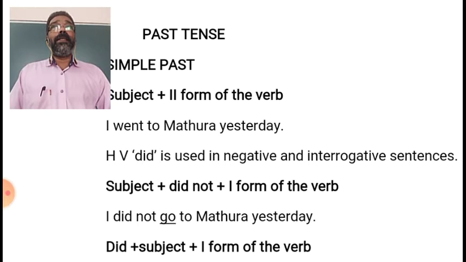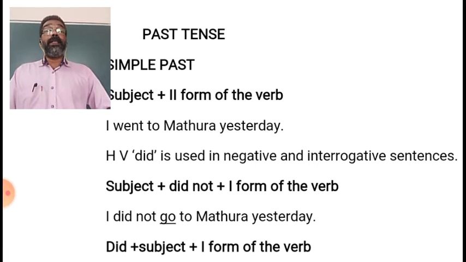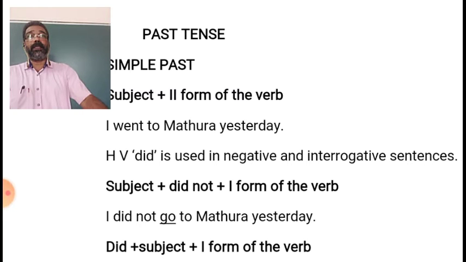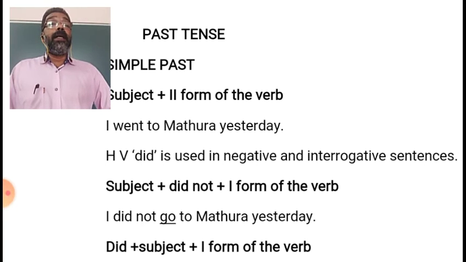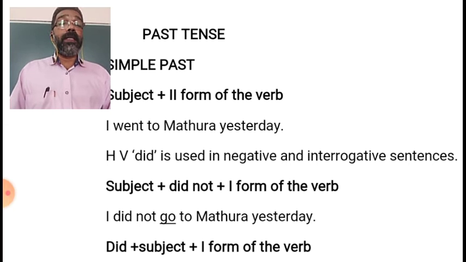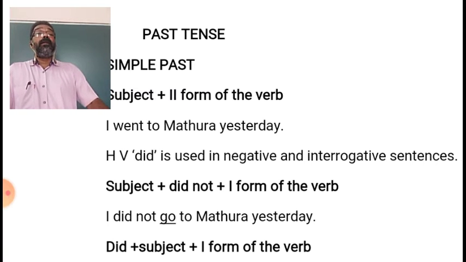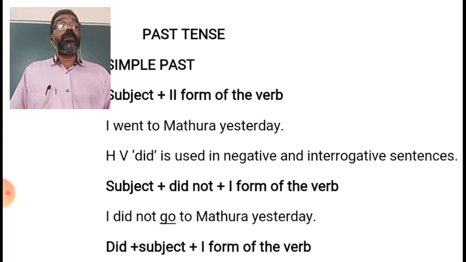did. Did plus main verb. When we use did in simple past tense, then the second form will not be used. Did is already used in simple past, so only the first form of the main verb should be used. So the helping verb did is used in negative and interrogative sentences. Then the pattern of negative is subject plus did not plus first form of the verb.